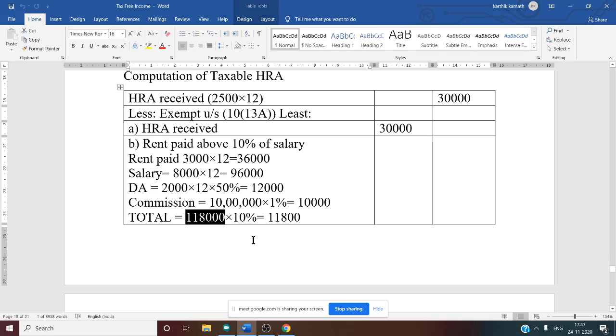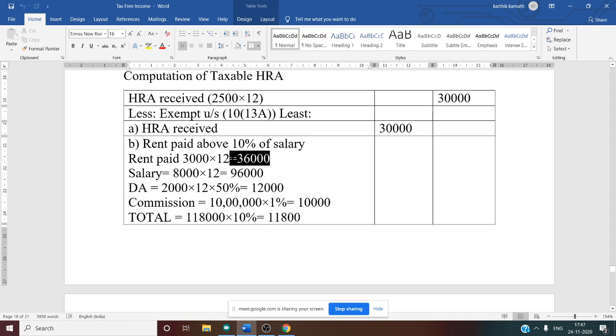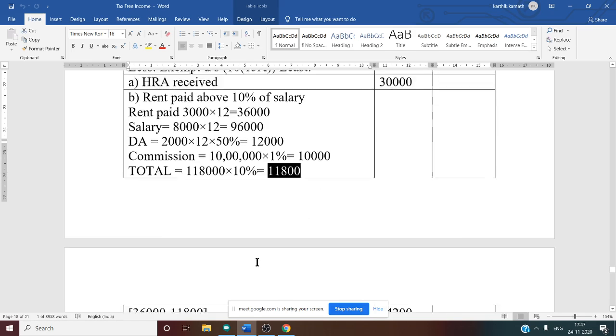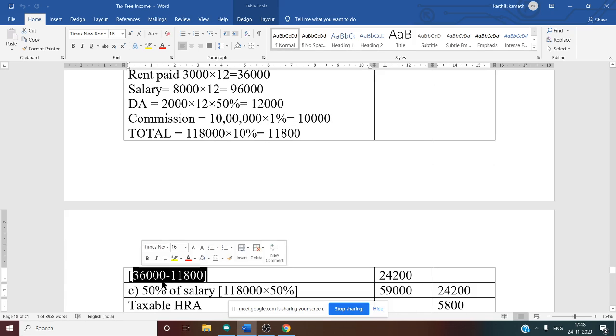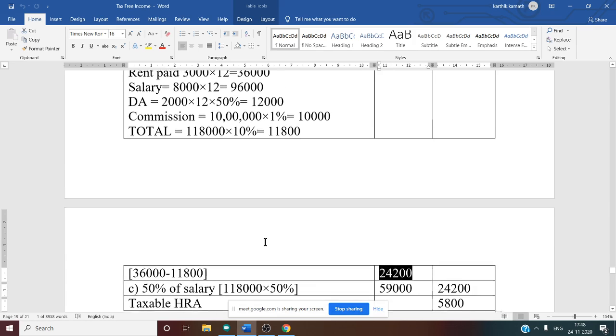Total salary, but we want 10% of total salary. 1,18,000 into 10%. So the amount we got is 11,800. But rent paid above 10% of the salary means rent paid minus 10% of the salary. So what you have to do: rent paid, that is 36,000, minus 10% of the salary, that is 11,800. So 36,000 minus 11,800. The answer is 24,200 for the second condition.